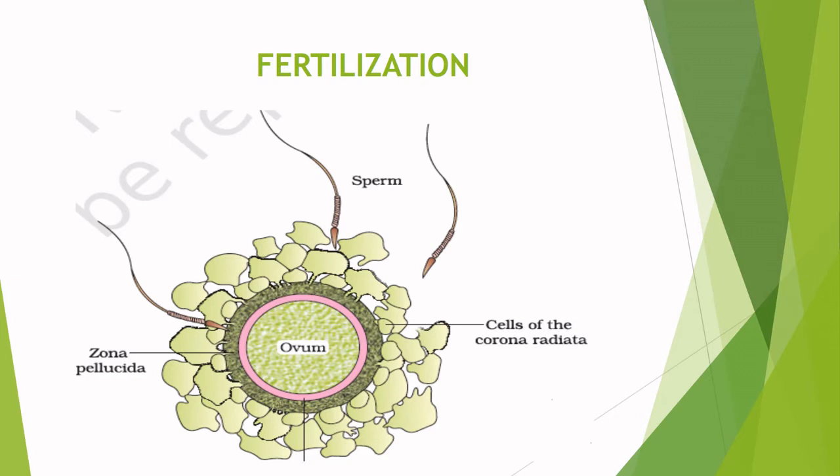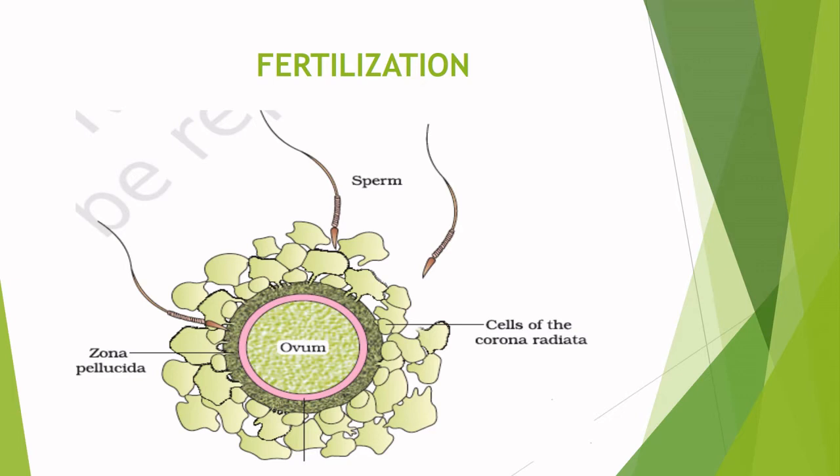Capacitation represents a change in the sperm to make them capable of fertilizing the ovum. Mammalian sperm produces an enzyme, hyaluronidase, to disperse the cells of the corona radiata. The sperm lysins help the sperm enter into the cytoplasm of the ovum through the zona pellucida and the plasma membrane. This induces the completion of the meiotic division of the secondary oocyte. The second meiotic division is also unequal, and it results in the formation of the second polar body and a haploid ovum, that is, the ootid.